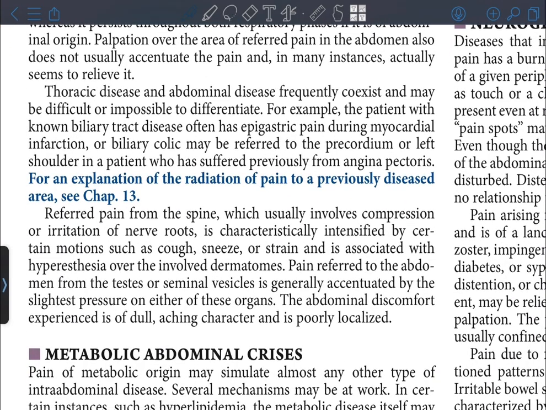Referred pain from the spine, which usually involves compression or irritation of nerve roots, is characteristically intensified by certain motions such as cough, sneeze, or strain and is associated with hyperesthesia over the involved dermatomes. Pain referred to the abdomen from the testis or seminal vesicles is generally accentuated by the slightest pressure on either of these organs. The abdominal discomfort experienced is of dull, aching character and is poorly localized.